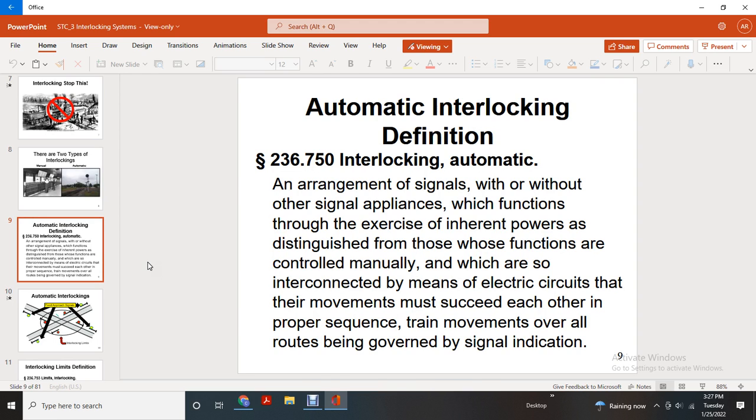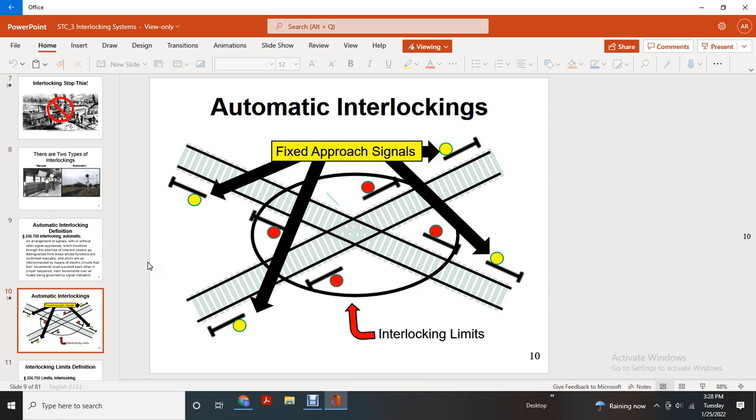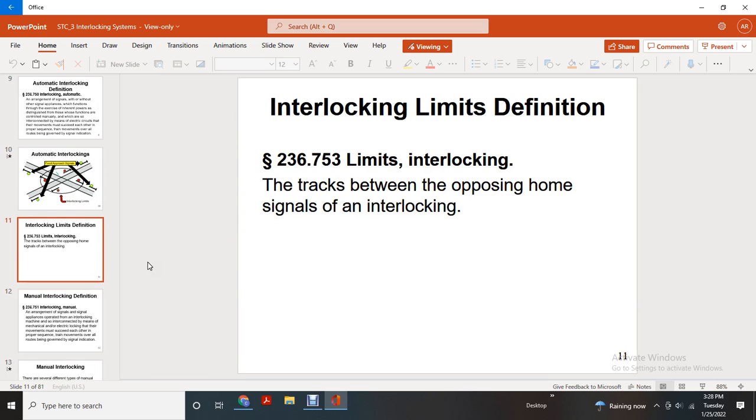Automatic interlocking: fixed approach and interlocking limits. Interlocking limits definition: the tracks between the opposing home signals of an interlocking.